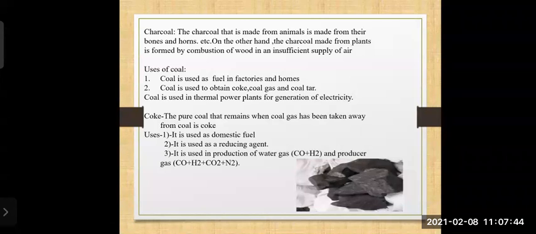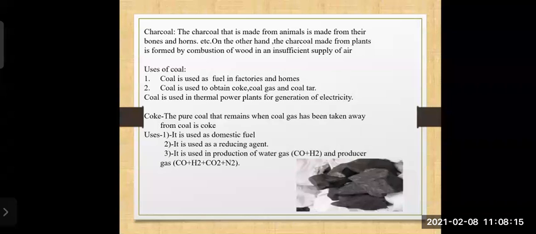In fact, in the hydroelectric power station, coal is used to obtain steam. No, not in the hydroelectric power station. It is not used there. It is used in the thermal power station. Then coal is used to obtain coke, coal gas, and coal tar. And third, coal is used in thermal power plants for generation of electricity.